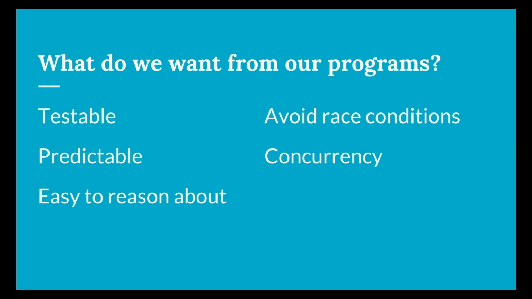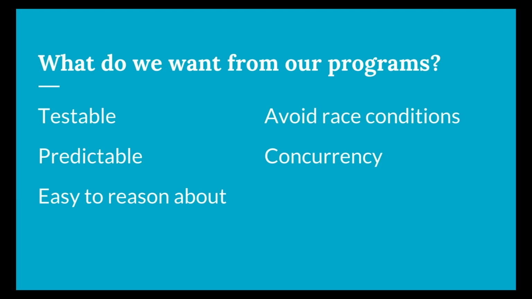So let's talk about what we want from our programs, ideally. We want them to be testable without much complexity or setup. We want them to be predictable and easy to reason about. We want to avoid surprises like race conditions. And more, we need them to be concurrent, which adds another layer of complexity to how your program works and makes it harder for humans to reason about it. So let's get into how functional programming can help with that.